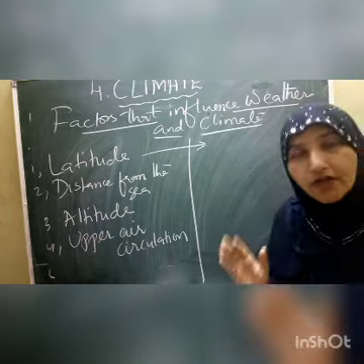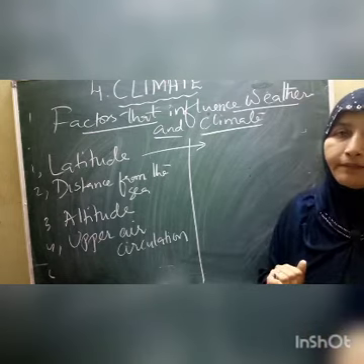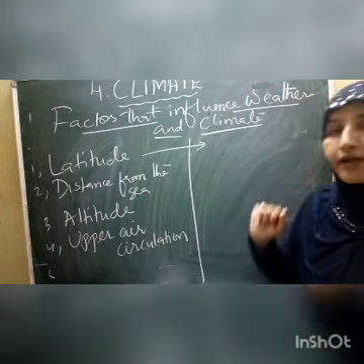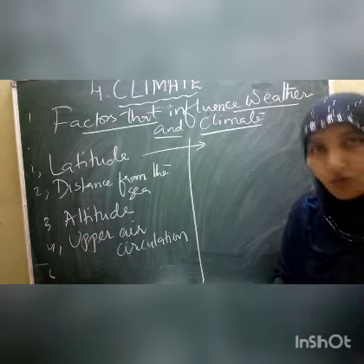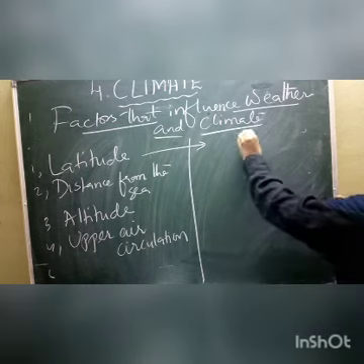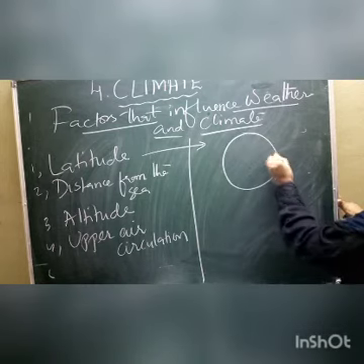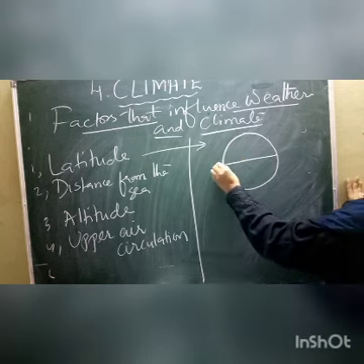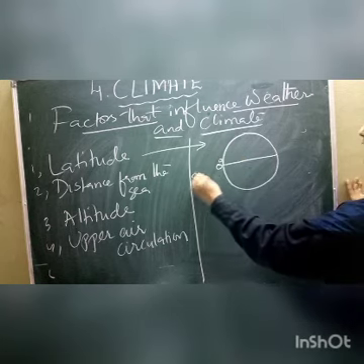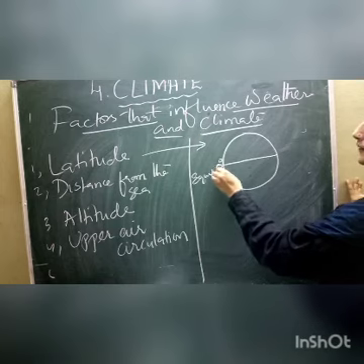In 9th class you learned this in a very detailed way. This is a topic that we discussed in 9th class already. Latitudes are also called the parallel lines, and the longest latitude is the equator. You know already very well.